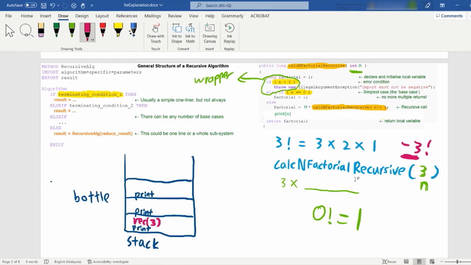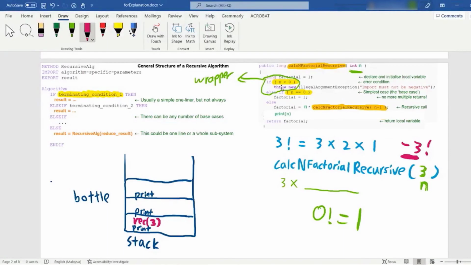So when we call the recursive of 3, let's go and explore the code. Is our n less than 0? Our n is not less than 0. Is our n 0? Our n is not 0 also. Then we enter here, so we call a recursive again. In our recursive, it is 3 minus 1, so 3 minus 1 will be 2. So we got another recursive.